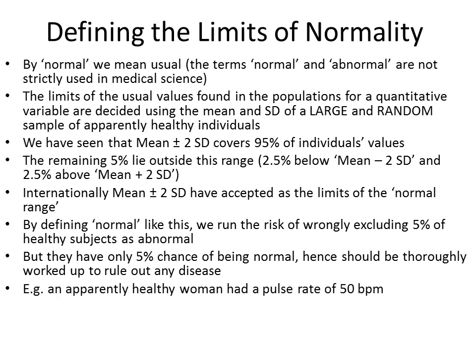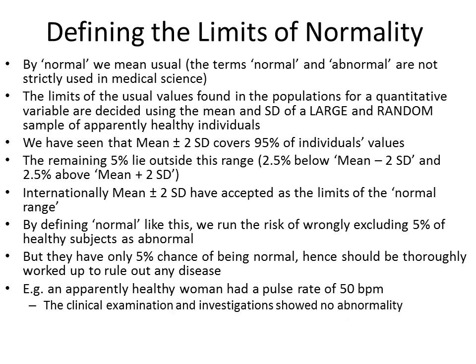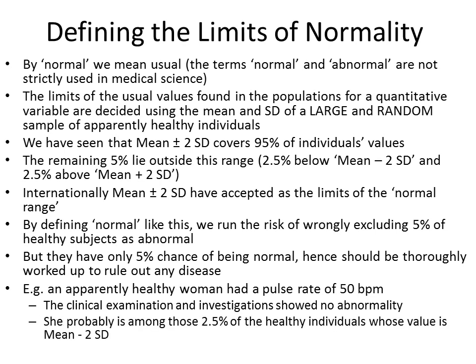For example, an apparently healthy lady had a pulse rate of 50 beats per minute. But the clinical examination and all investigations came out to be normal. And she probably belonged to those 2.5% healthy individuals whose values were lower than mean minus 2 standard deviations, or she belonged to the 5% of those healthy individuals whose values lie outside the range of mean plus minus 2 standard deviations.